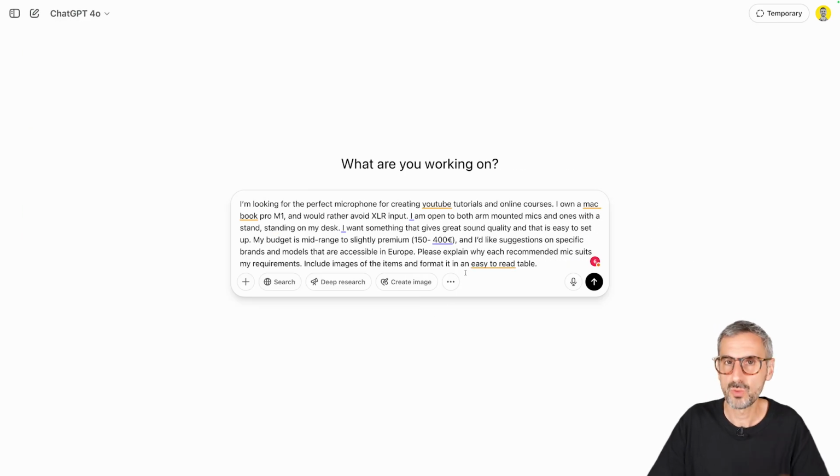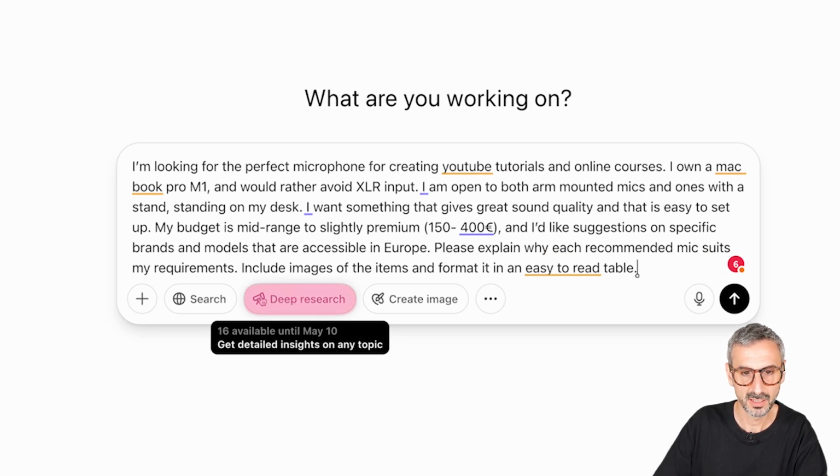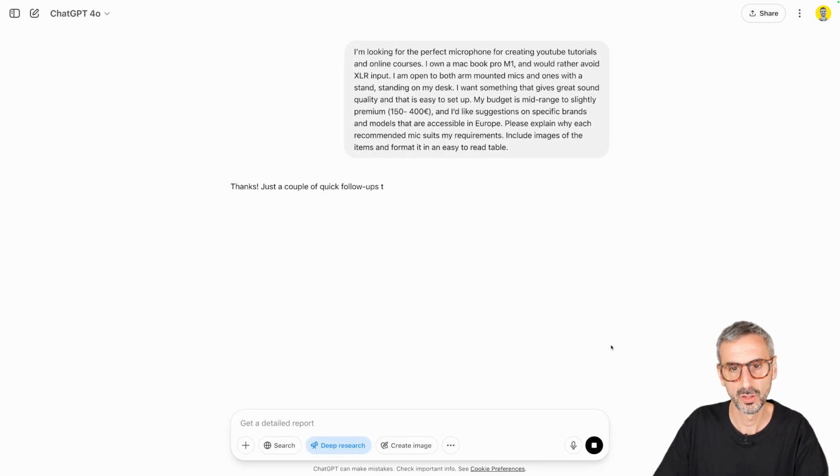In order to trigger the deep research functionality, you will need to click on that deep research button. When I hover over the button, it says I have 16 available deep research until May the 10th. So this is when it will reset. I'm going to click on that button and run the prompt.